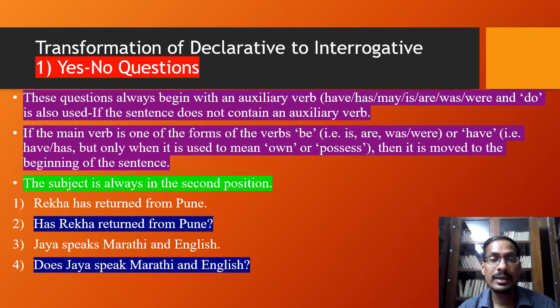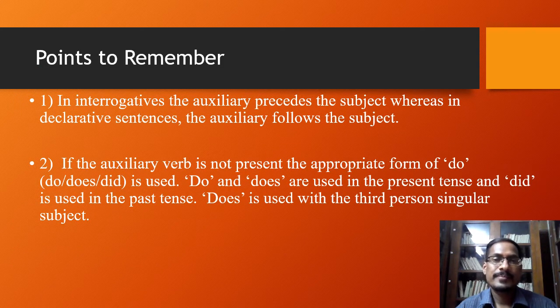So this is very important, that if there is an auxiliary verb, you should take it as it is, and if it is not there, you should use the verb do according to its tense, and that should match the subject of the sentence. So these are the declarative sentences, and we have transformed them into yes no questions. While transforming declarative sentences into yes no questions, here are the two important rules that you should remember.